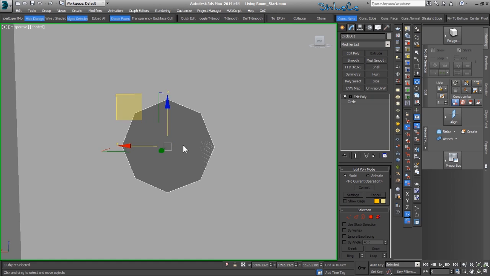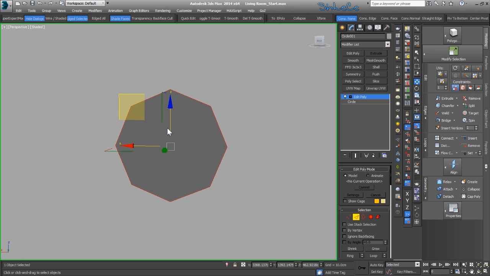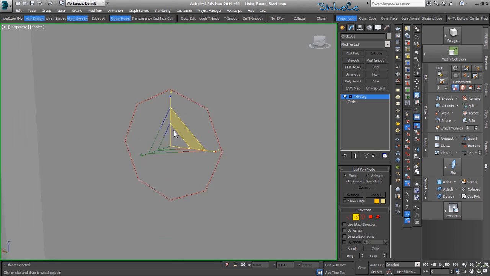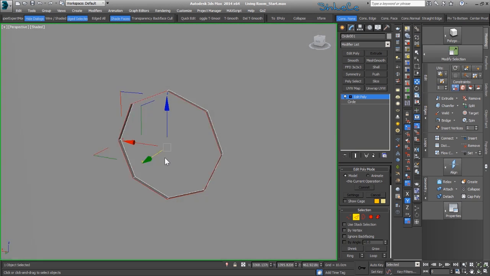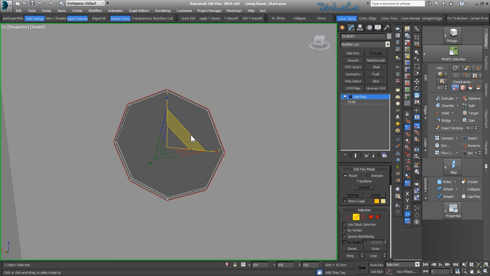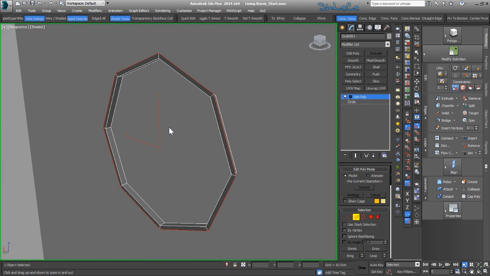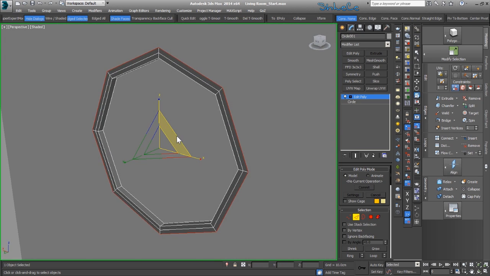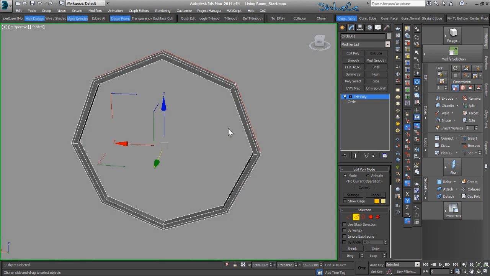Now add an editable poly on top. Select all of those outer edges and press R. Or in fact, I just want to bring them outside, so press W, Shift, and drag them out. Now press R and scale them out. Okay, press R again and scale them out. And this time press W and scale them in. So this should be fine.